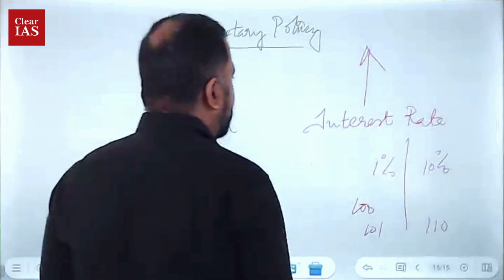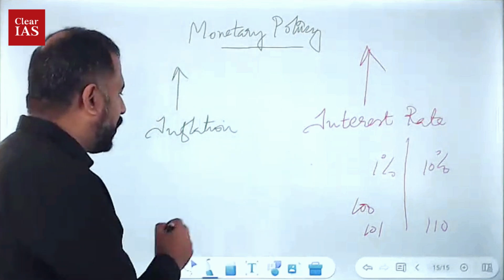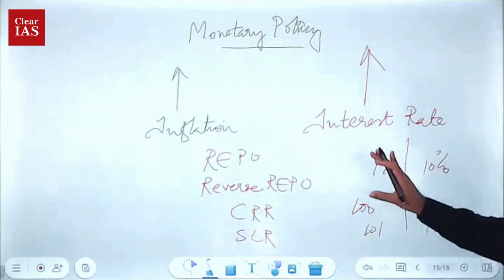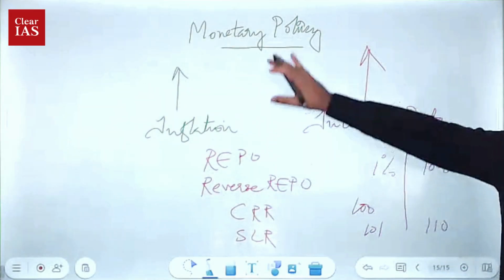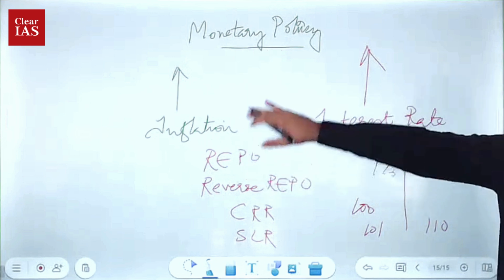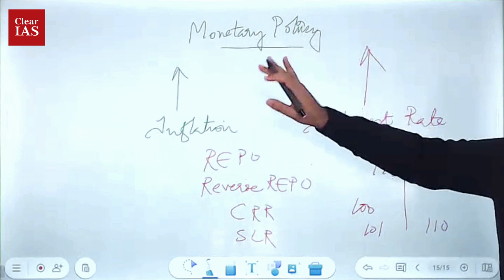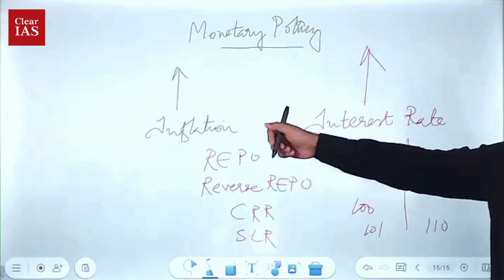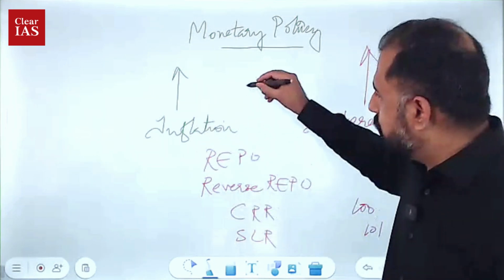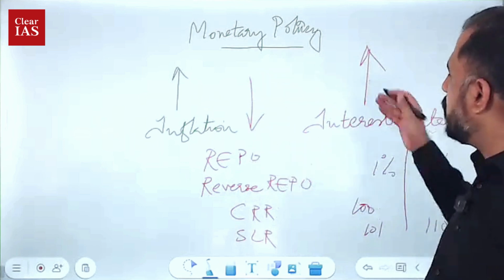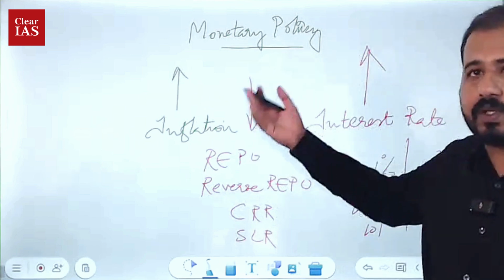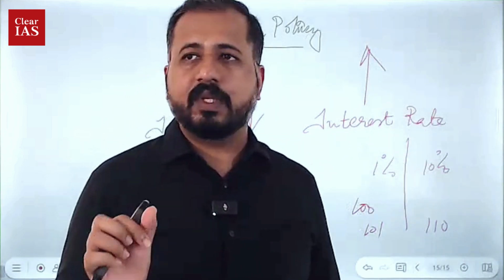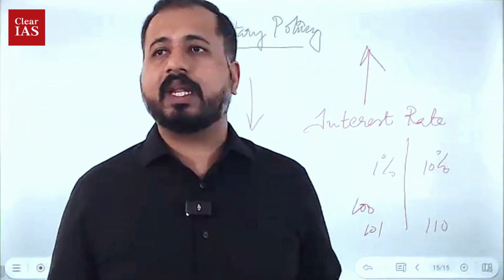With respect to interest rates, you might have learned a lot of terms like repo rate and reverse repo rate. I want to give an overview that through the different rates, the government will control inflation. If inflation is high, the government will increase the repo rate. To bring down inflation, it has to increase the interest rate, and the reverse also applies in the reverse scenario. This is a core concept, and you should understand what the next step should be.